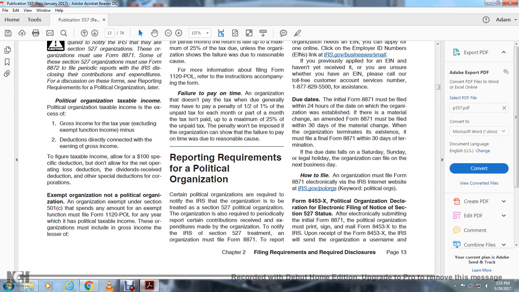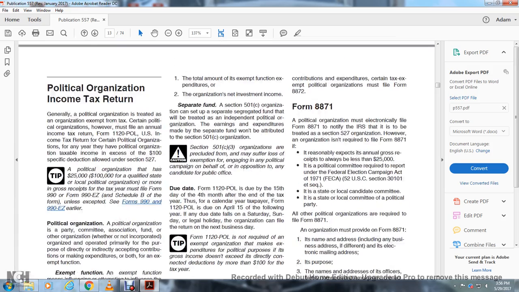Each exempt organization that is not a political organization, such as a Section 501(c) organization, that spends any amount for an exempt function must file Form 1120-POL for any year in which it has political organization taxable income. The organization must include in gross income the lesser of its net investment income or the total amount of the exempt function expenditures.